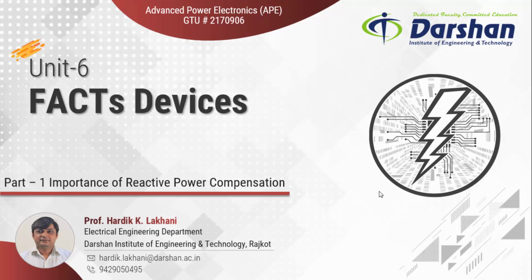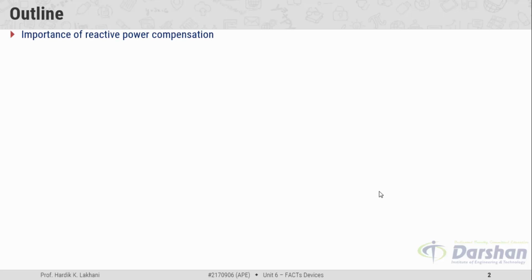So let us begin with the outline of unit number 6. The first topic of this unit will be the importance of reactive power compensation. But before that, once again we will quickly go through the terminologies like active power, reactive power, and apparent power, flow of power in AC system and conventional control mechanisms.